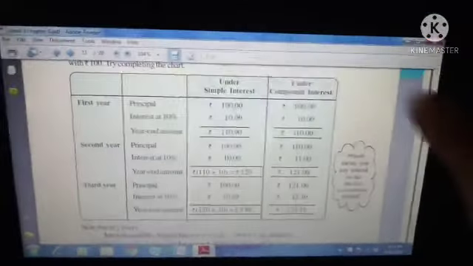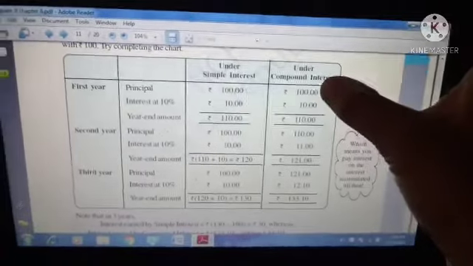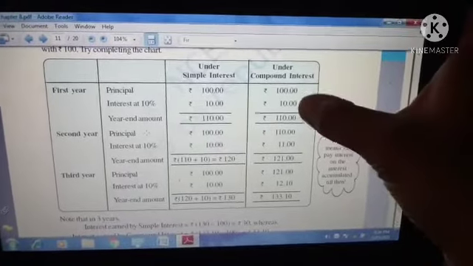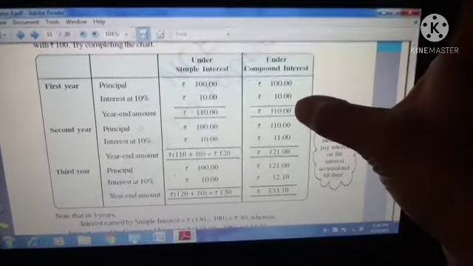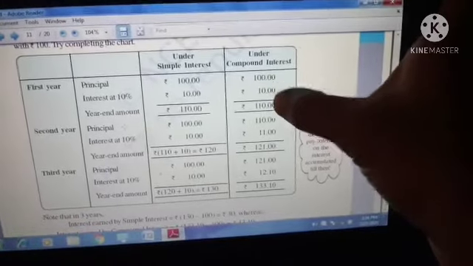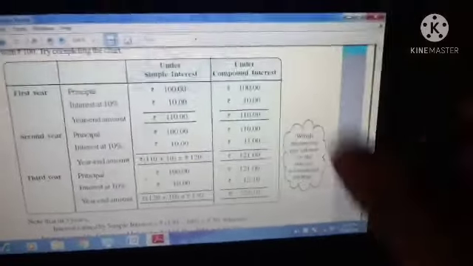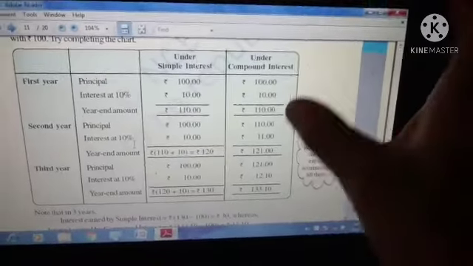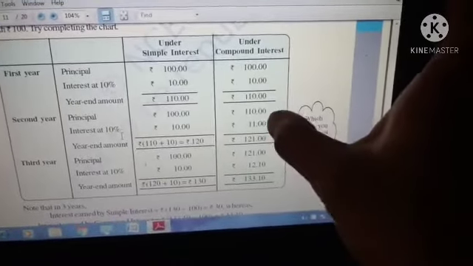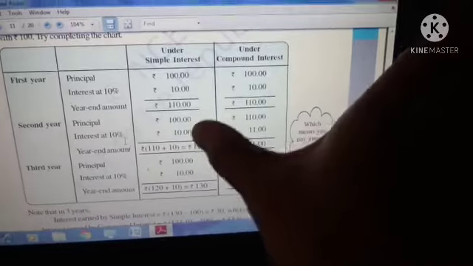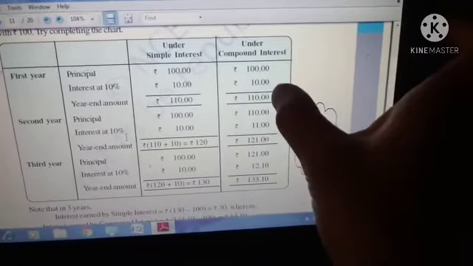See, in the beginning 100 rupees we have borrowed, for that 10 rupees, so 110 rupees you have to pay actually. If you are not paying that year, next year along with the next year's interest you should pay. Next year's interest will be 11 rupees, not 10 rupees, because your principal has changed.